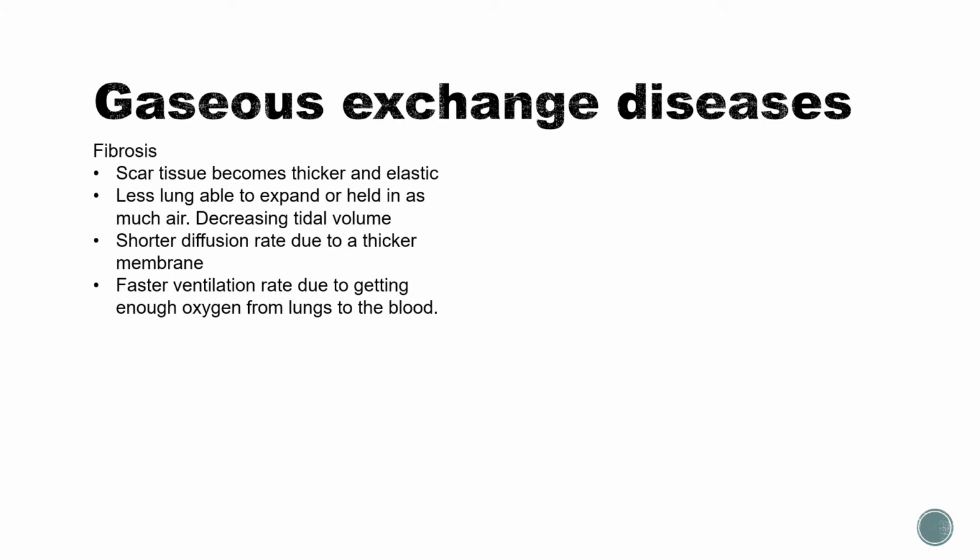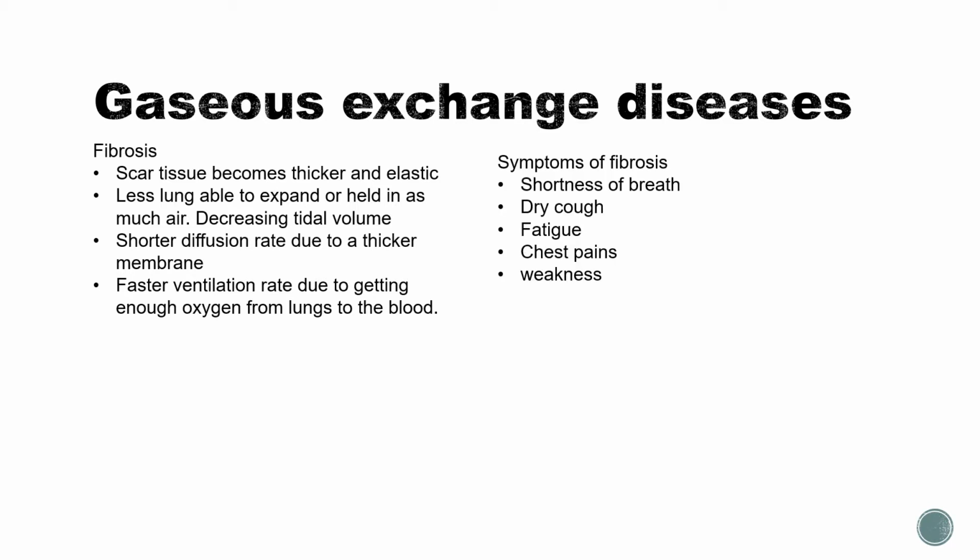Gaseous exchange diseases. Fibrosis, which is when scar tissue becomes thicker and less elastic. Less of the surface area of the lungs is able to expand or hold as much air, which decreases the tidal volume. There is a slower diffusion rate due to a thicker membrane, and a faster ventilation rate due to the body trying to get as much oxygen as possible from the lungs to the blood. So, symptoms of fibrosis. Well, you have shortness of breath, fatigue, dry cough, chest pains, and weakness.